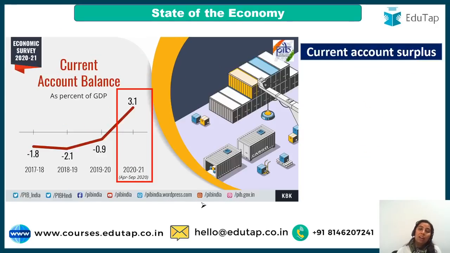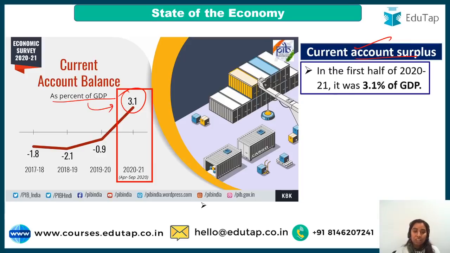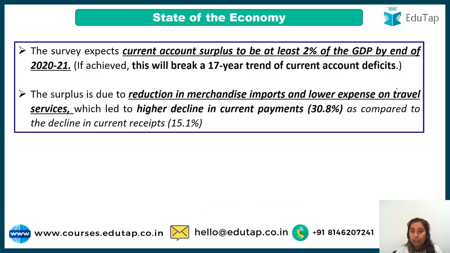Taking you to the current account balance, or surplus, as we say it. For the year 2020-21, it is going to be 3.1% of GDP. It is written clearly, current account balance as percent of GDP is going to be 3.1%. In the first half, it was this. And a very important thing apart from this, the survey is expecting that the current account surplus is going to be at least 2% of the GDP by the end of the year.